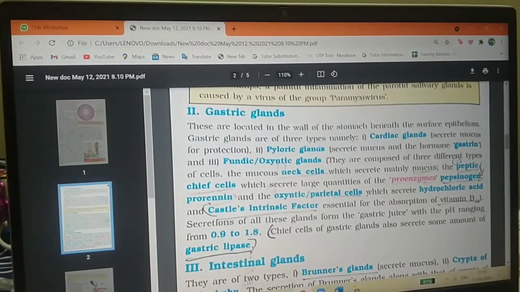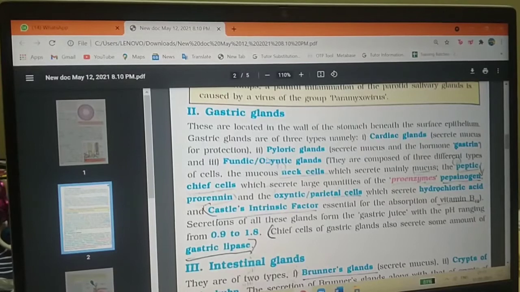Gastric glands are of three types, namely cardiac glands, which secrete mucus for protection, pyloric glands, and fundic or oxyntic glands. The stomach has three parts: cardiac region, fundic region, and pyloric region. In the cardiac region glands secrete mucus for protection, and pyloric glands secrete mucus and a hormone called gastrin. Gastrin helps in the digestion of food.